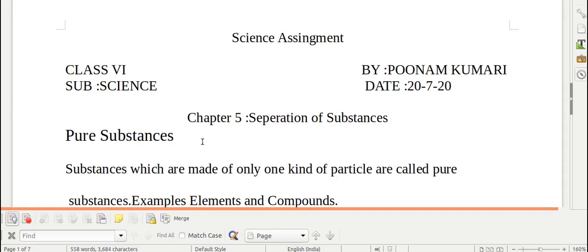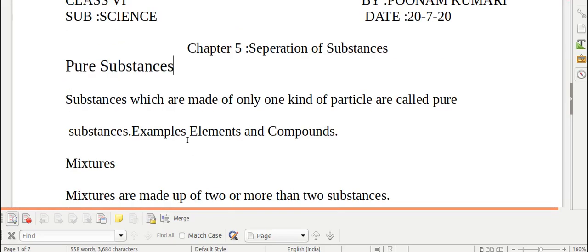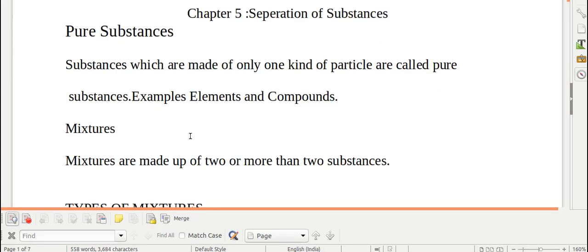Now, we all know, children, that we come across a variety of substances. Are they all pure? No, children, they are not pure. Sometimes they are pure, sometimes they have something mixed in it. So basically the different substances which we come across are of two types, pure substances and mixtures.